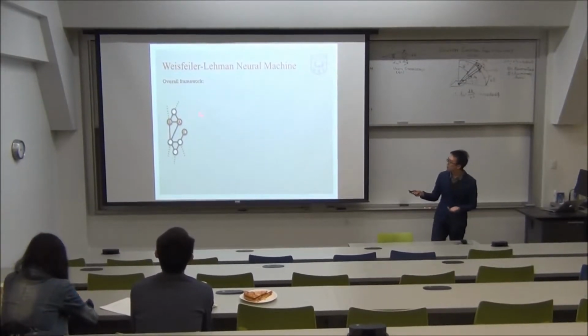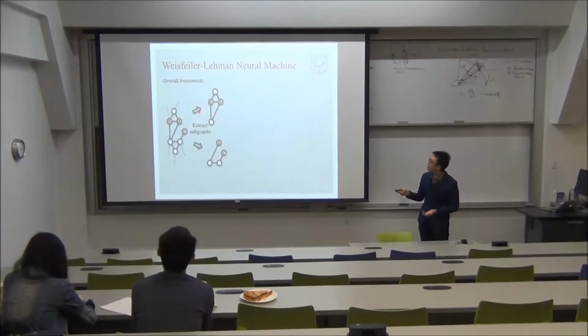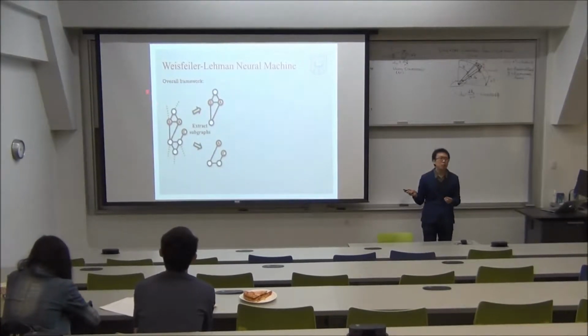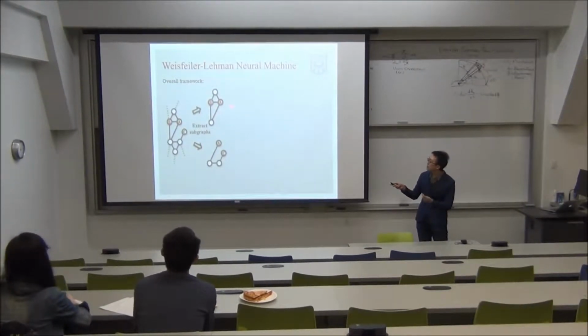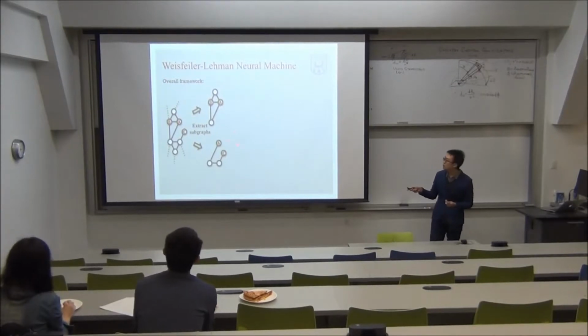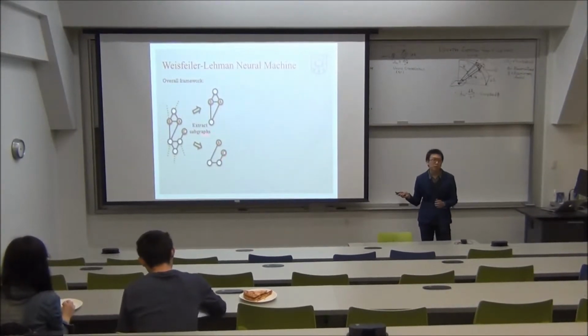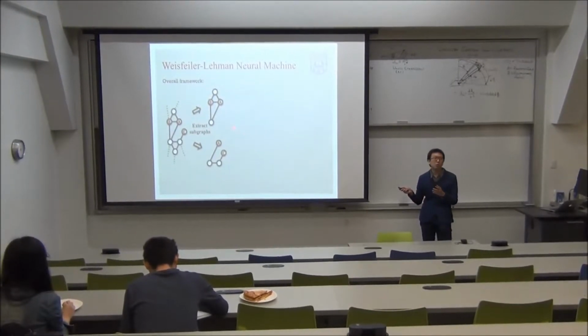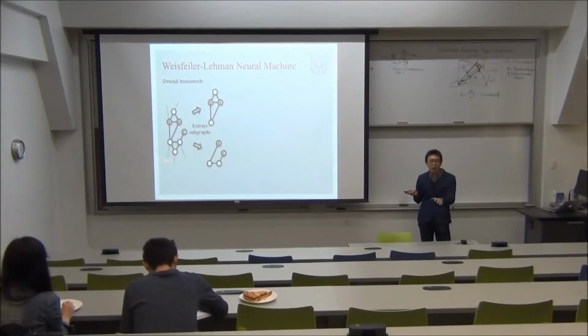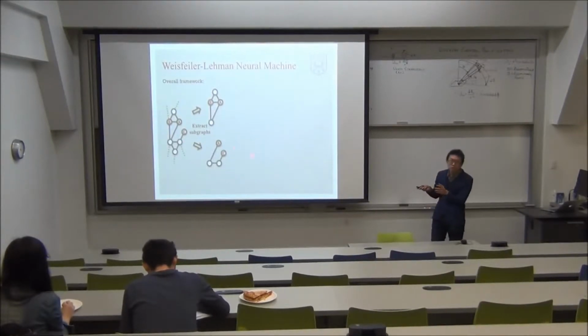Given a network, Weisfeiler-Lehman neural machine first samples a set of positive links, illustrated as the link AB, and also a set of negative links, illustrated as AC, as the training links. And then it extracts a local neighborhood subgraph for each link as the characterization of the local pattern of this link.